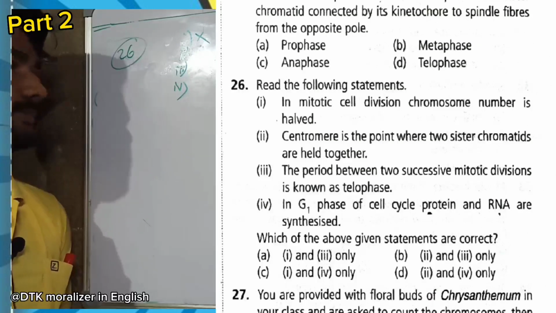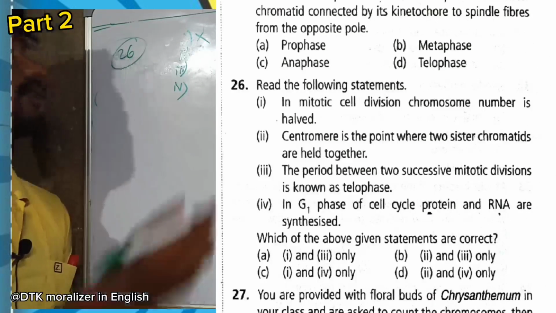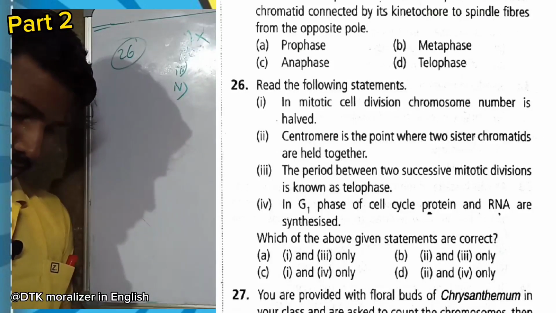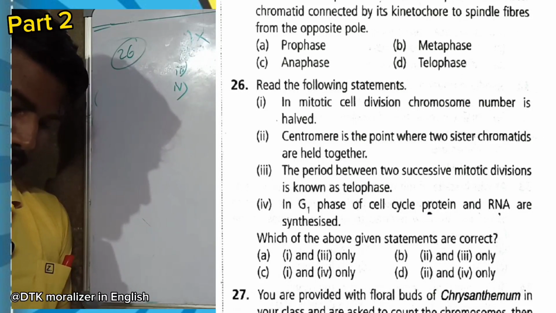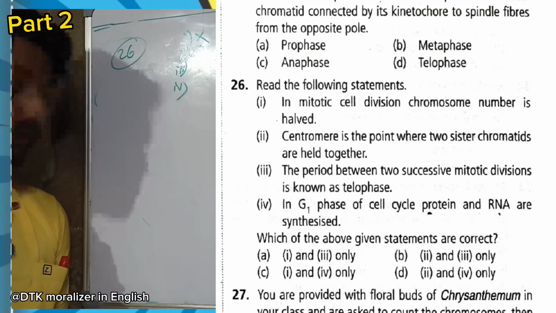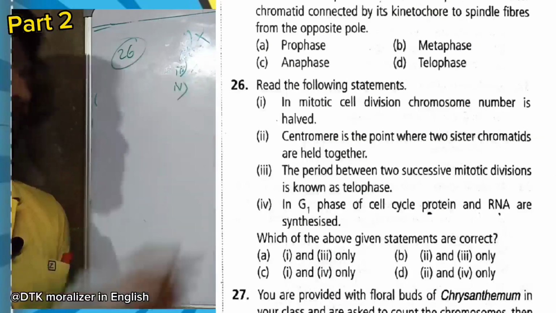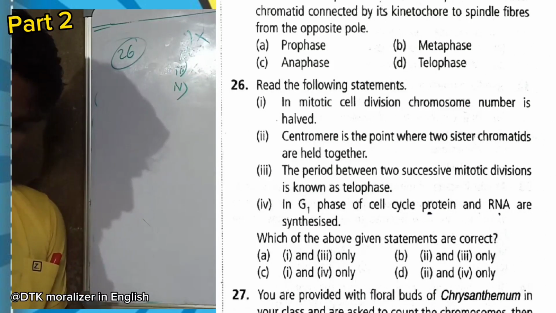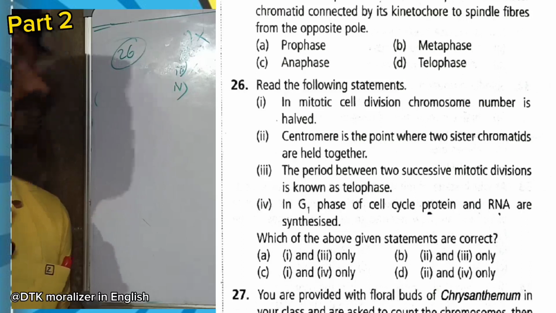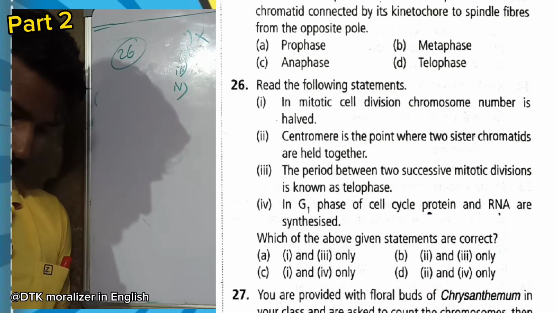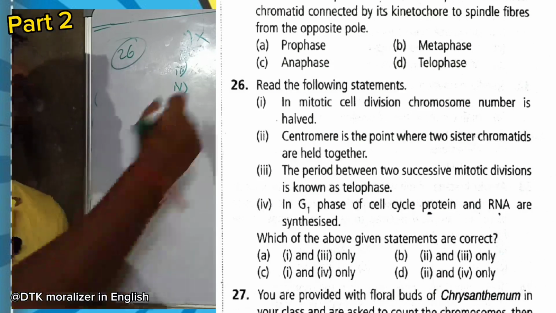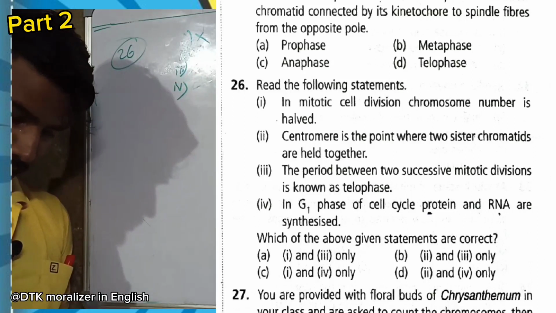The first one is wrong, because in mitotic cell division the chromosome number remains the same. Centromere is the point where two sister chromatids are held together, yes, it is right. The period between successive mitotic divisions is known as telophase, no. G1 phase of the cell cycle, protein and RNA synthesis, yes, it is right. So here 1 and 4 are right, so option C.